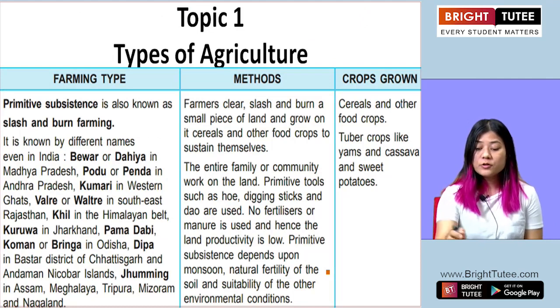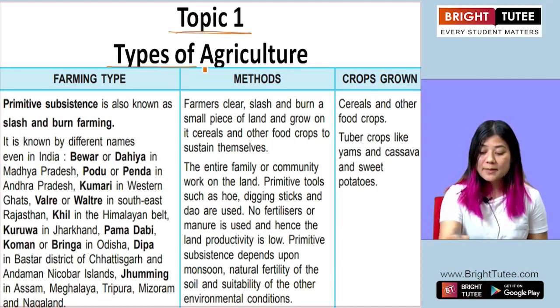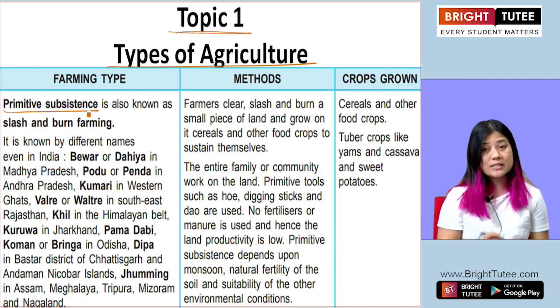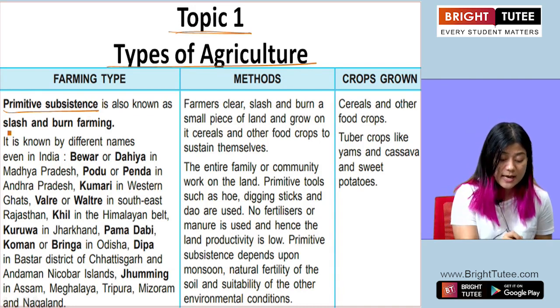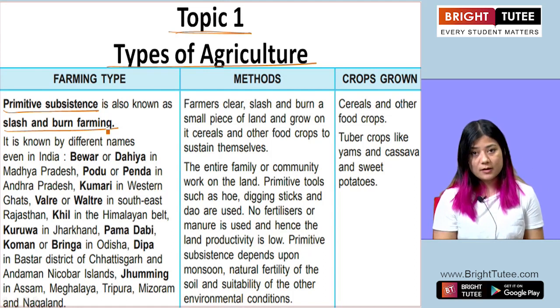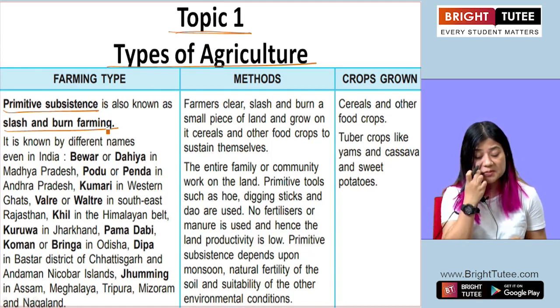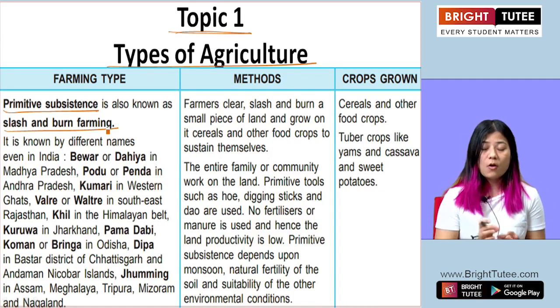So as we move on to the first topic of this lesson, we'll look at different types of agriculture. Now the first type of agriculture is called primitive subsistence. This type of farming is also known as slash and burn farming. Now this slash and burn farming, or primitive subsistence, is known all across the country by different names.